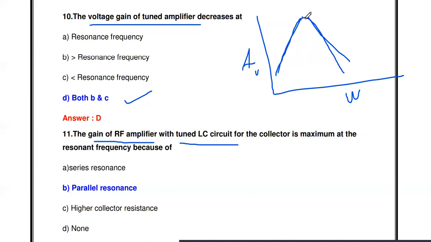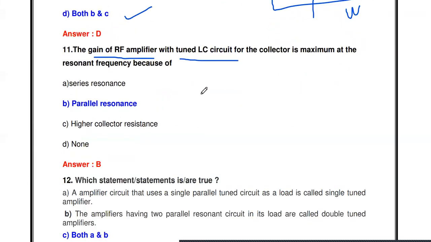At the resonant frequency FR, the gain is maximum because of the parallel LC circuit, the parallel combination of L and C. This is the tank circuit. Instead of the collector resistance, if we use this parallel LC, we get the maximum gain at the resonant frequency.